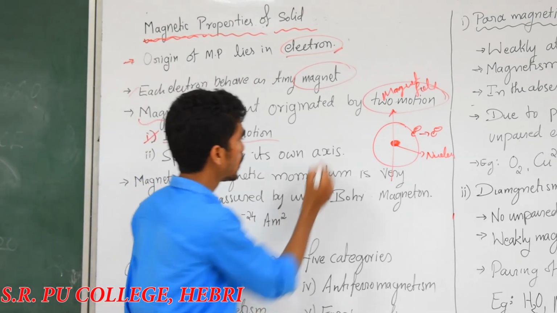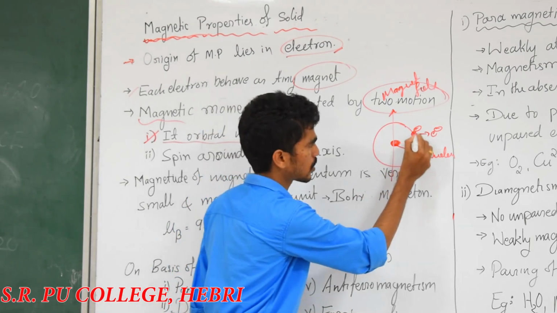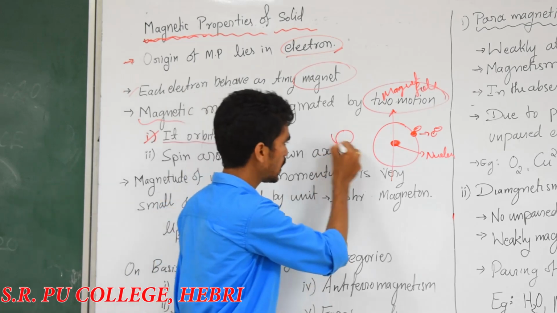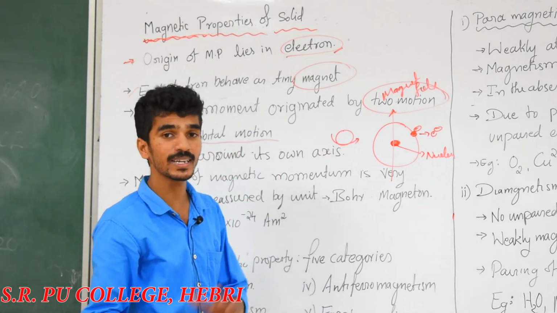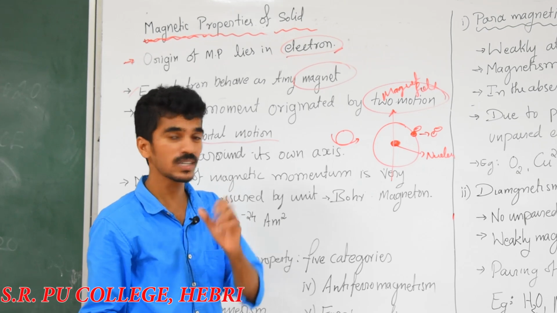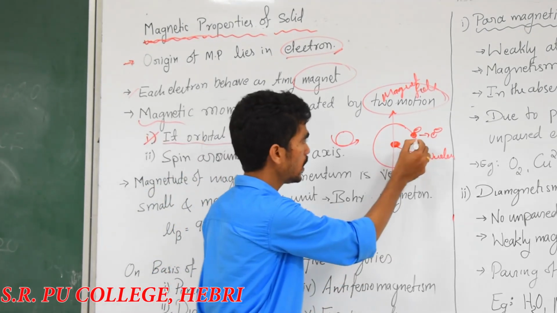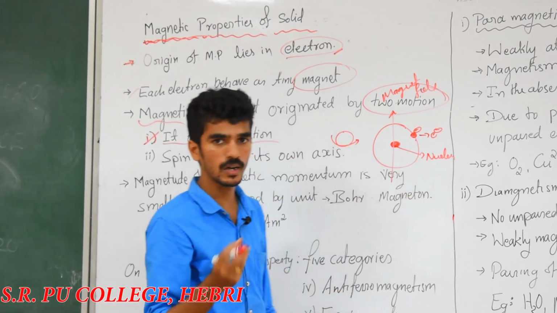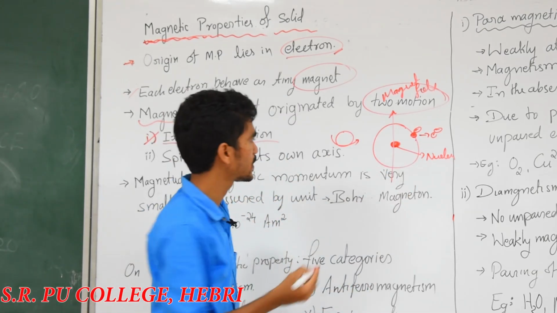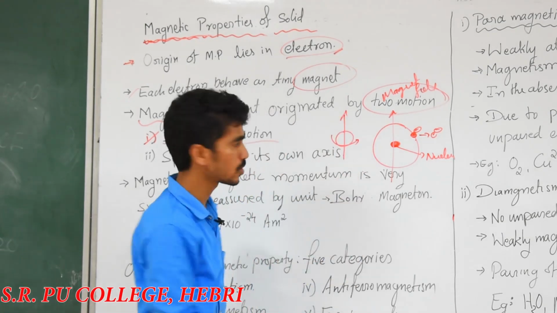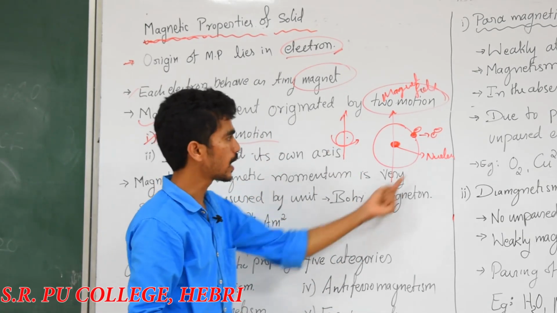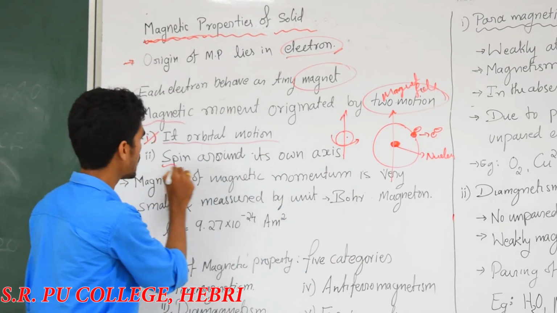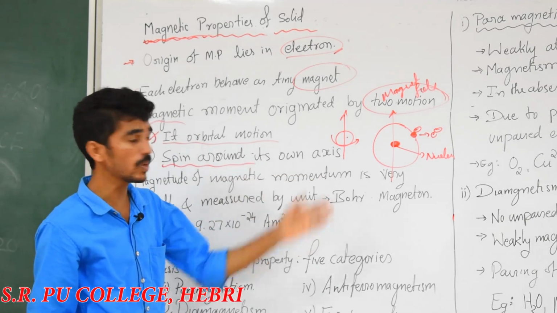And one more: if we enlarge this electron, it is spinning on its own axis. Just like in the solar system, the sun is the nucleus, the planets revolve around the sun, and our earth rotates on its own axis. The same thing happens here: the electron revolves around the nucleus as well as spins on its own axis. The second type of motion is spinning around its own axis.